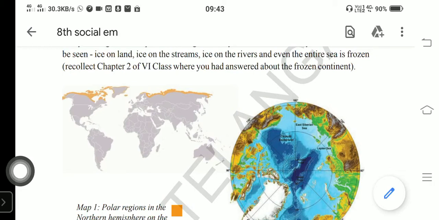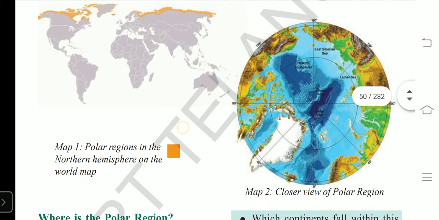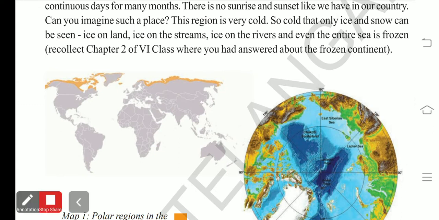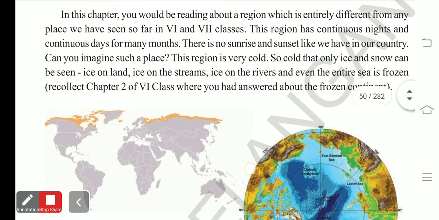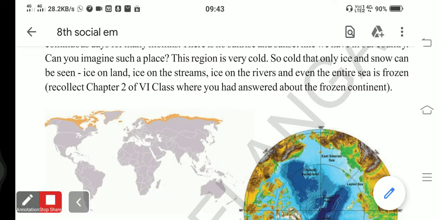Look at polar regions. Look at this map 1, dear students. This is the map of the world showing the polar regions. The regions which are in orange color, those are polar regions. This one is in the northern hemisphere, dear students.